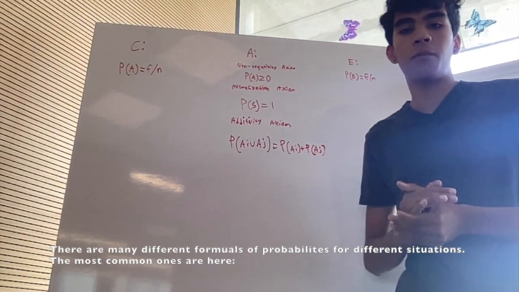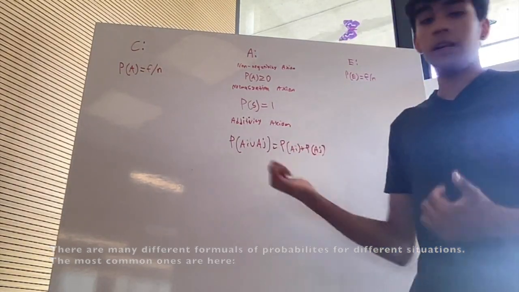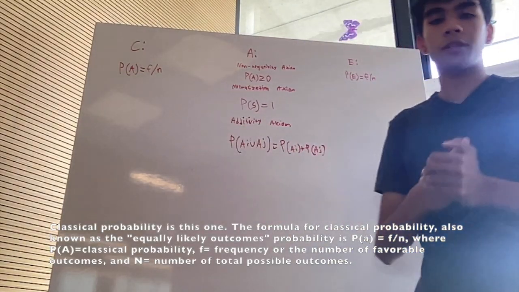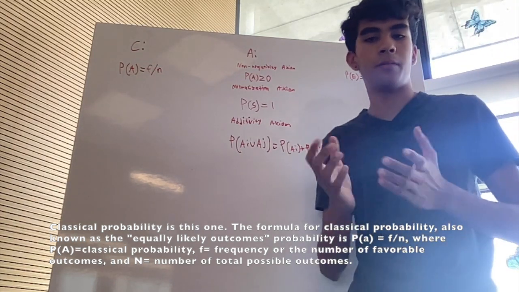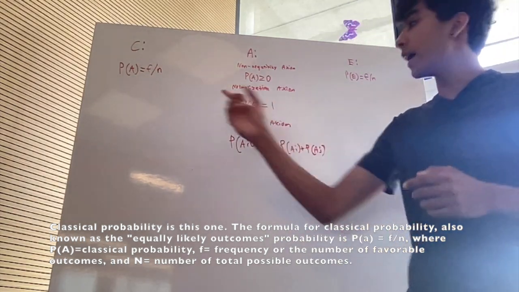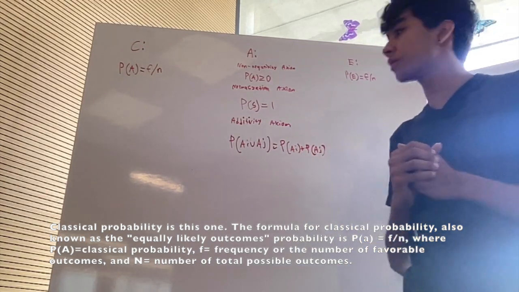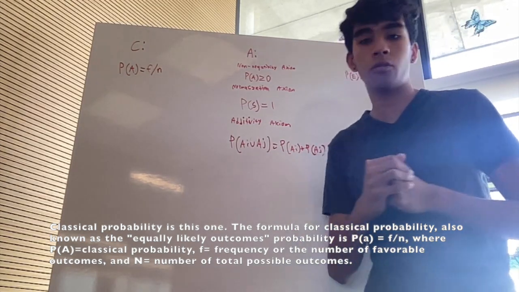There are many different formulas of probabilities for different situations. The most common ones are here. Classical probability is this one. The formula for classical probability, also known as the equally likely outcomes probability, is P(A) equals F/N, where P(A) equals classical probability, F equals frequency, or the number of favorable outcomes, and N equals number of total possible outcomes.